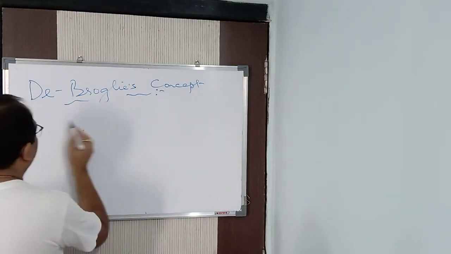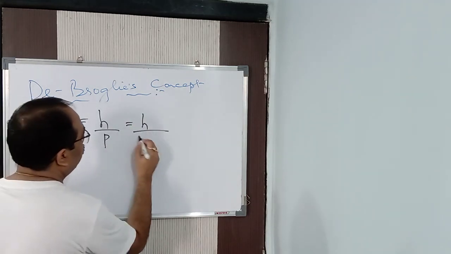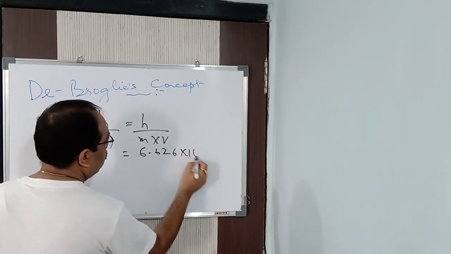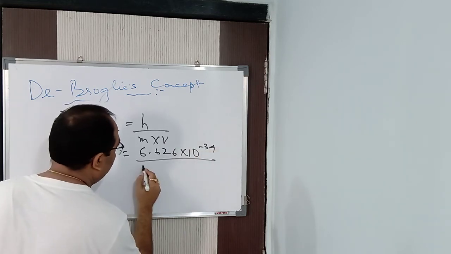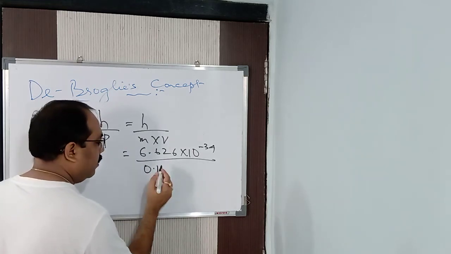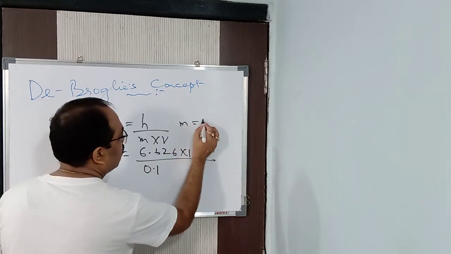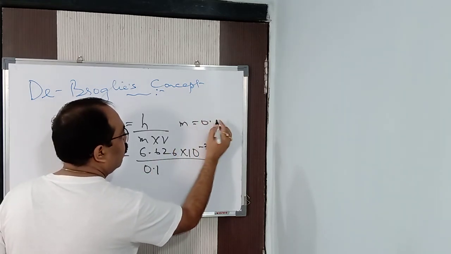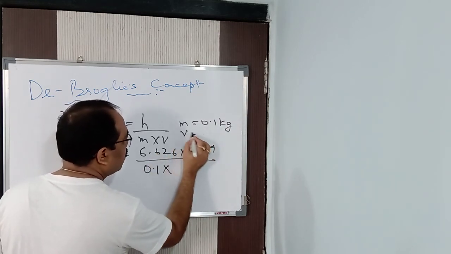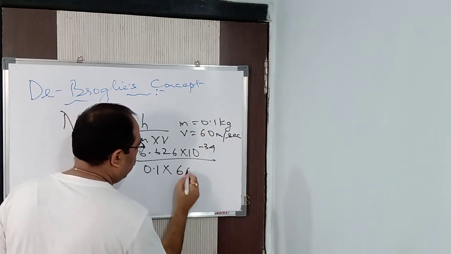So lambda is equal to h by p, and p is nothing but mass into velocity. So h is 6.626 into 10 to the power minus 34. Let us say I am taking a ball of mass 0.1 kg. Listen carefully, I am taking the mass to be 0.1 kg. And the velocity with which the ball is moving, let me take it as 60 meter per second.